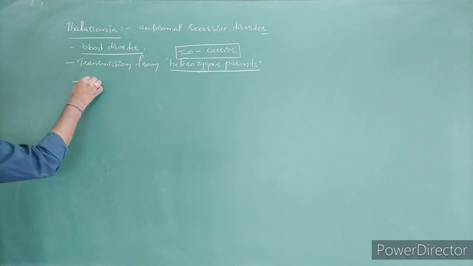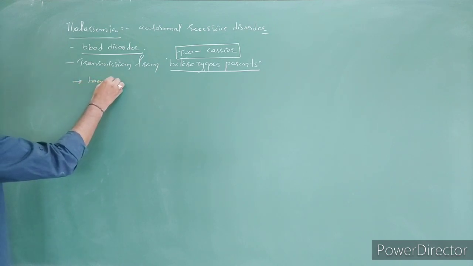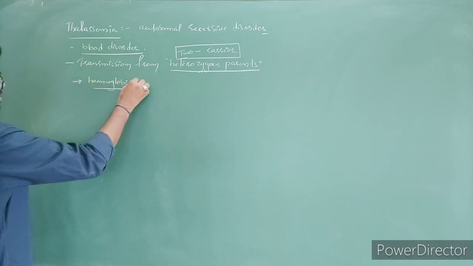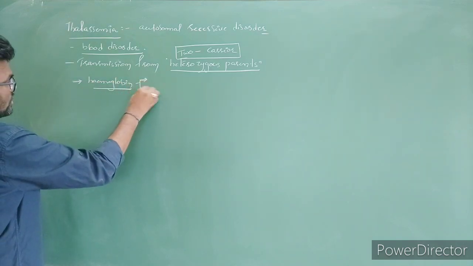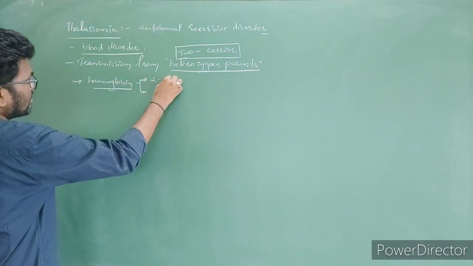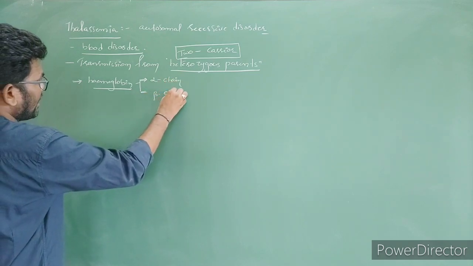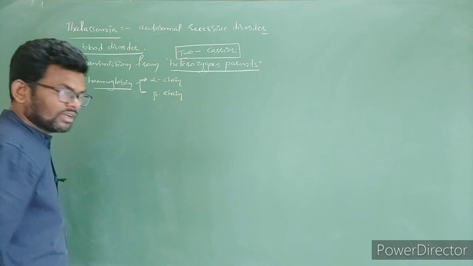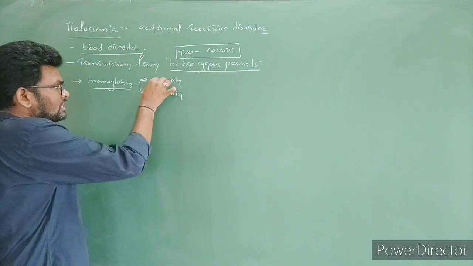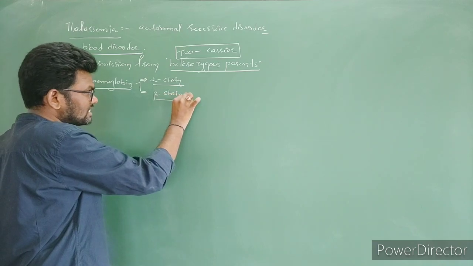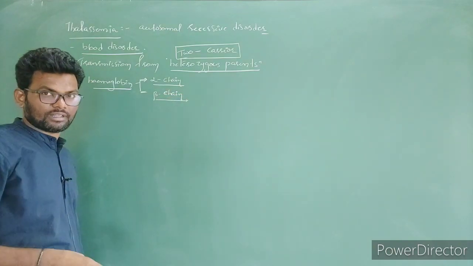Blood disorder means, here generally, hemoglobin contains two chains: one is the alpha chain, one is the beta chain. Where the mutation has occurred, the genes for alpha chain synthesis as well as beta chain synthesis are mutated.